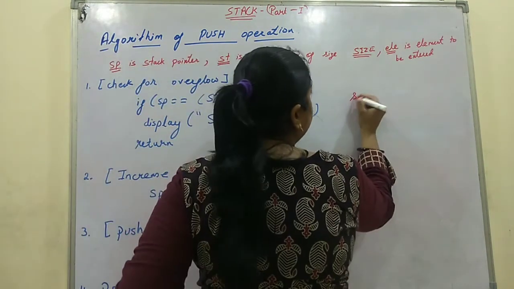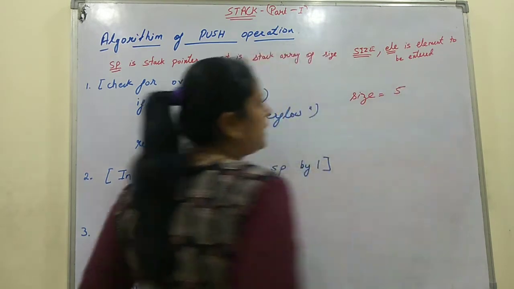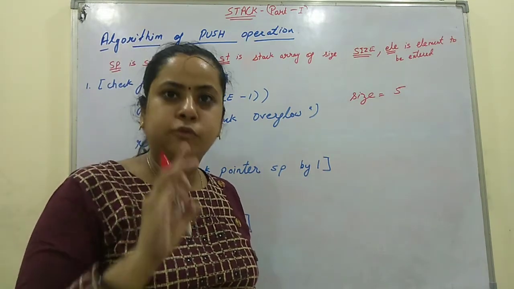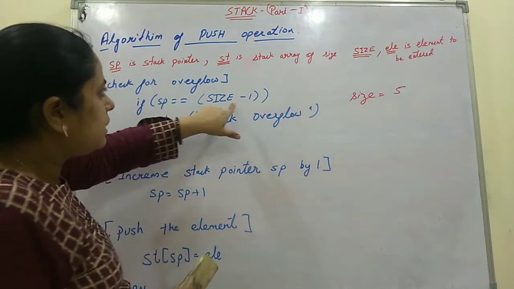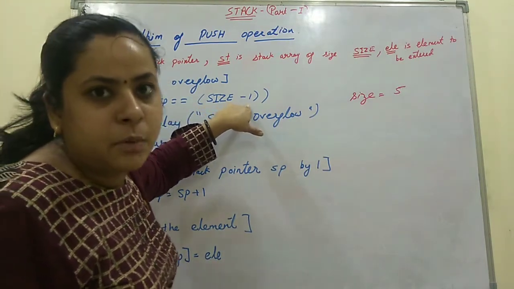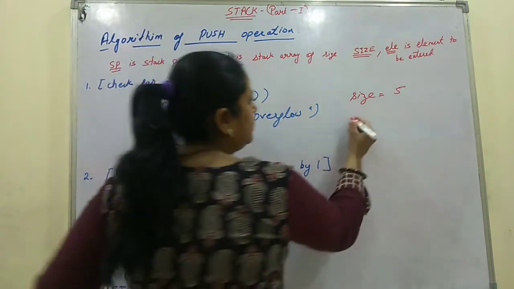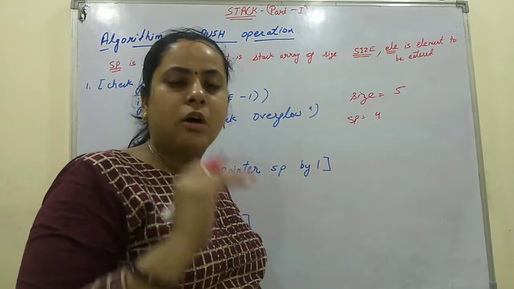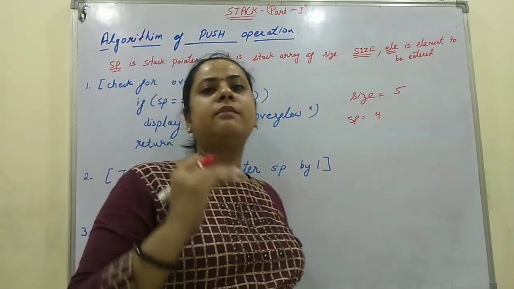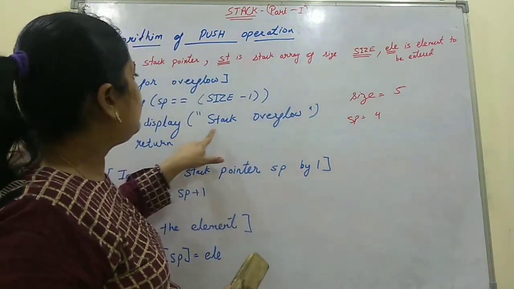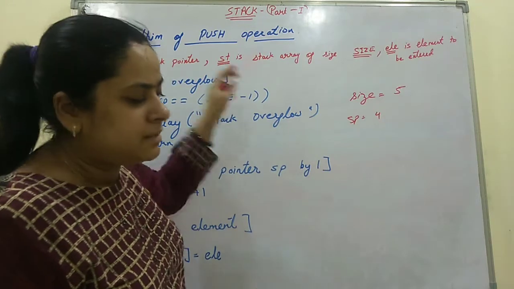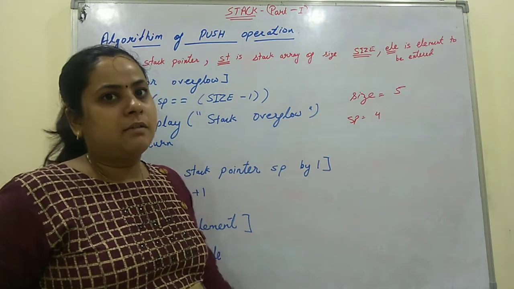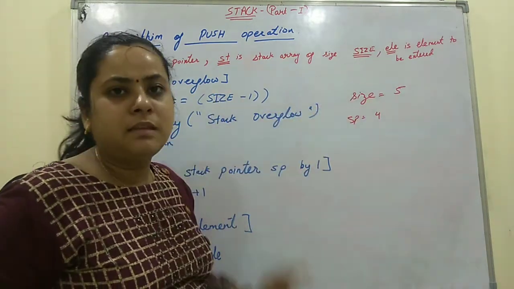Suppose the size of the array is 5, so the array will have cells 0, 1, 2, 3 and 4 only. So if the stack pointer is equal to size minus 1, that is, if SP is equal to 4, that means there is no space, no cell left, all cells are filled. Why? Because the stack has cells from 0 to 4. Overflow. Return means it will exit this algorithm. It will not push any element into the stack. Why? Because there is no space in the stack.